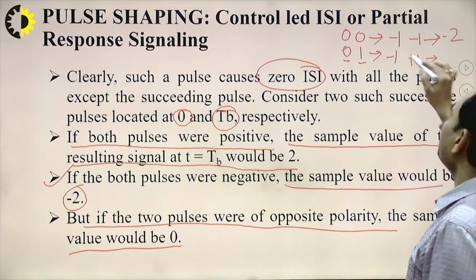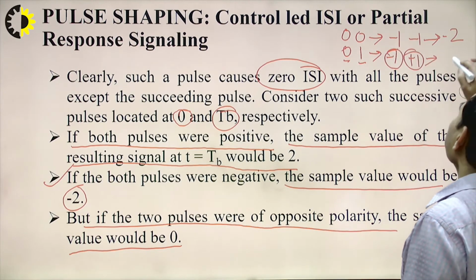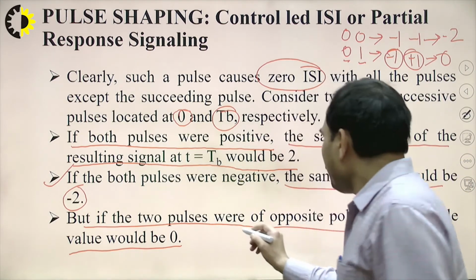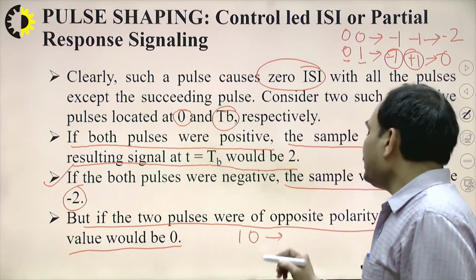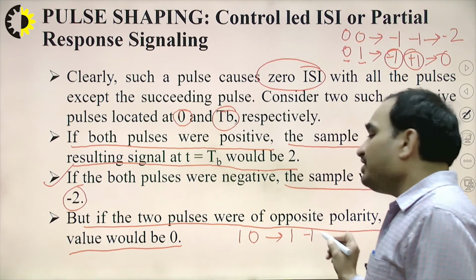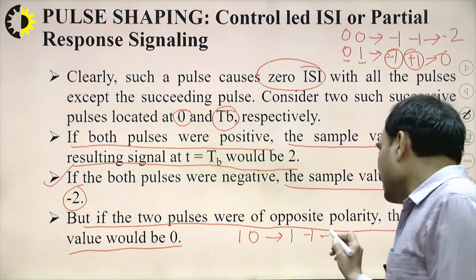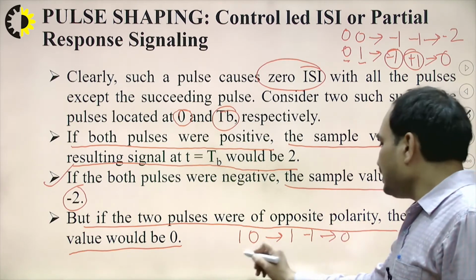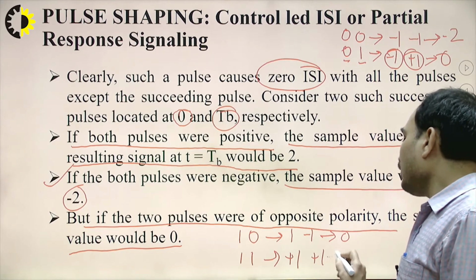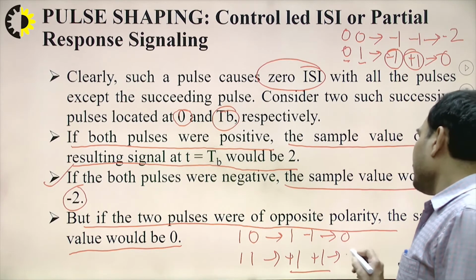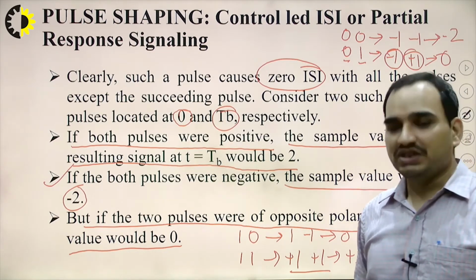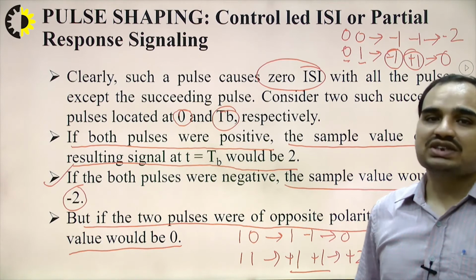So an addition of these two will result in 0. The next bit is, for example, 1 and 0. So 1 is represented by +1, 0 is represented by -1. So the addition of 1 and -1 will give you 0. Next is 1 1. 1 1 will be represented by +1 and +1, so the addition of +1 and +1 will result in +2. So these are the conditions which we are using to transmit our pulses between two successive pulses.